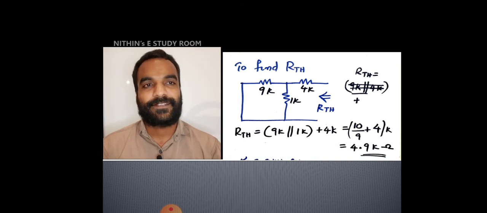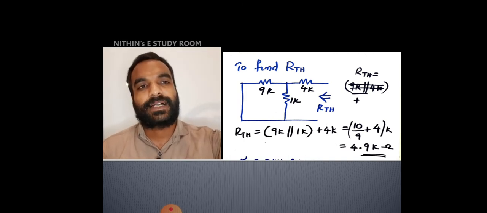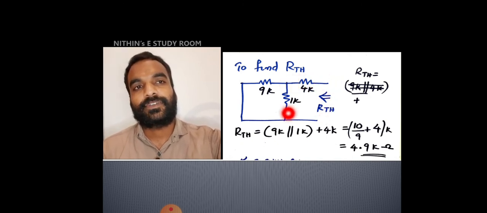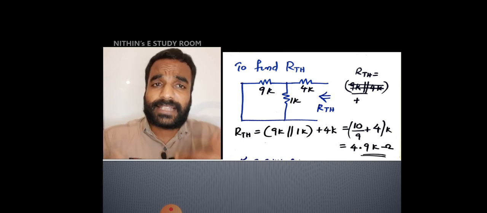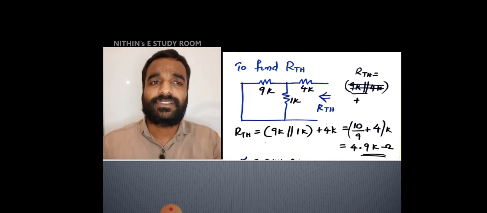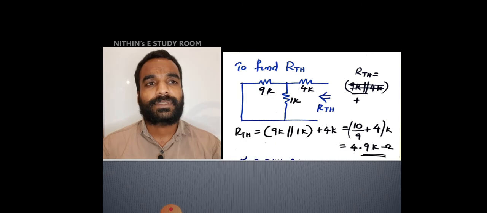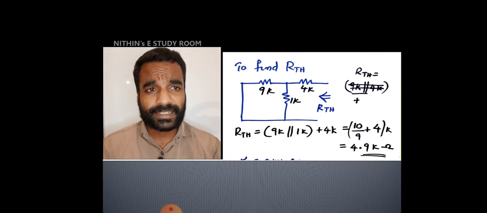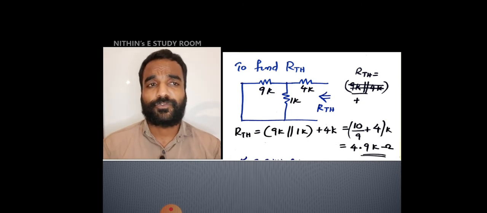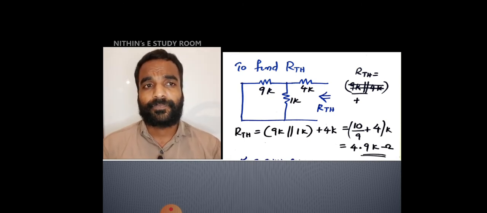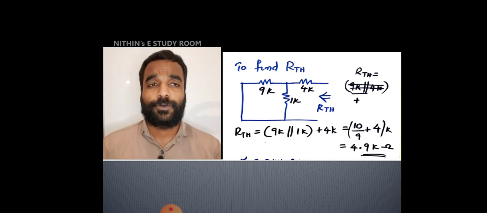Now find RThevenin. Looking back means a current is applied at this terminal. So that current will pass like this and at this point it will split. So 9K and 1K are in parallel, and that combination will be in series with 4K. So 9K parallel 1K means 9 into 1 by 9 plus 1, so 9 by 10. Plus 4 kilo ohm, that is equal to 4.9 kilo ohm, that is RThevenin.